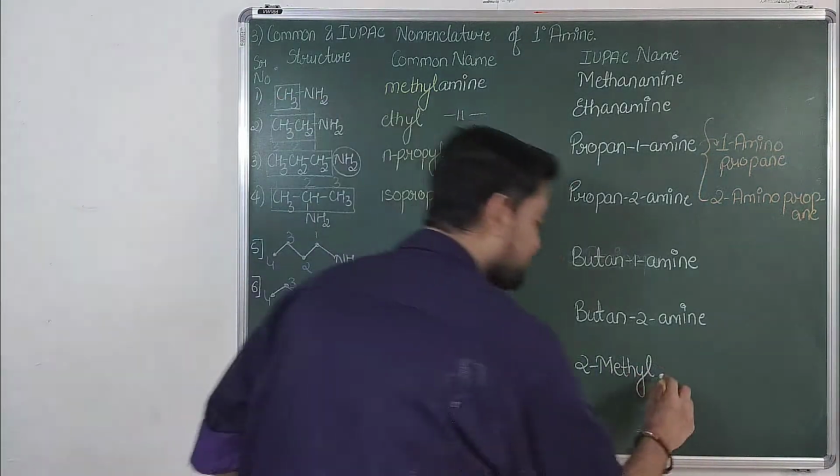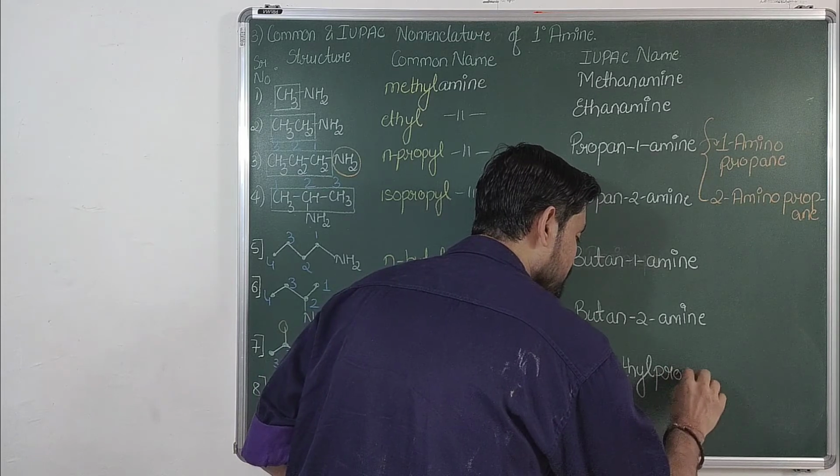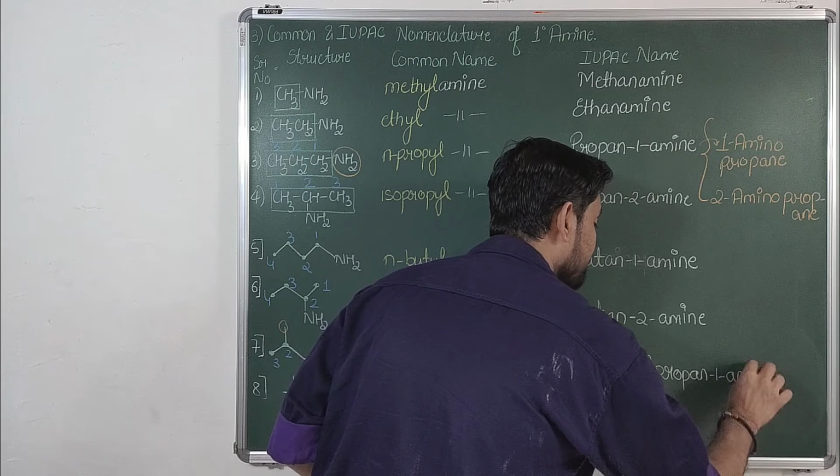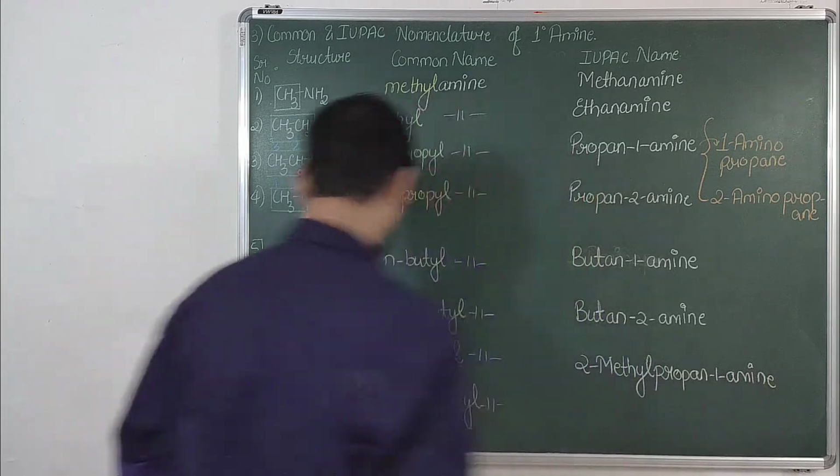2-methyl. Then 3 carbon atoms is propane, and at first position there is an amine. So it is propane-1-amine.